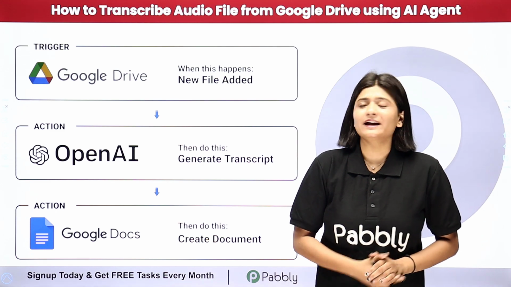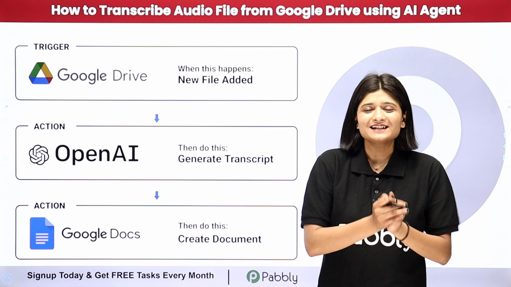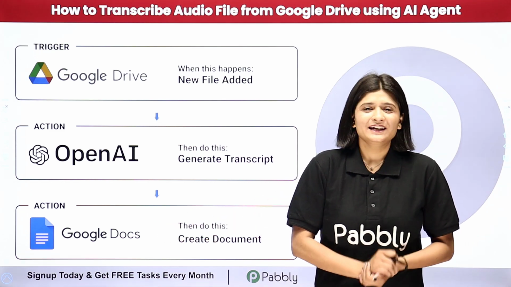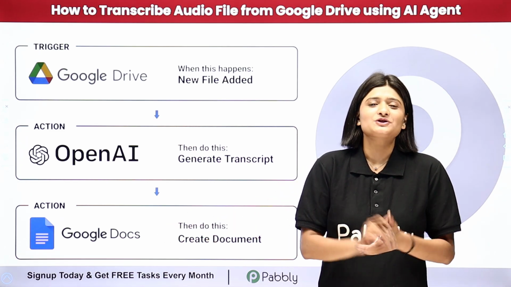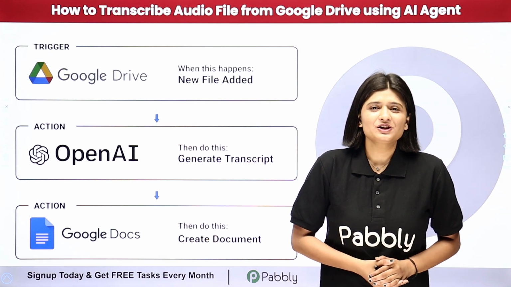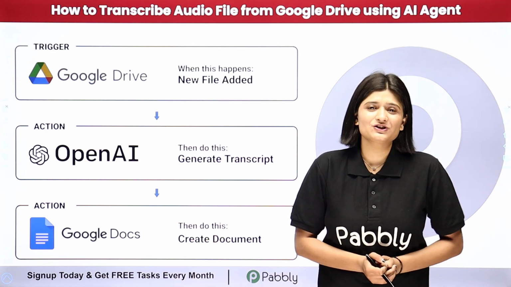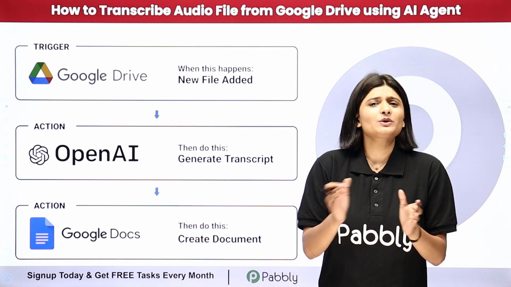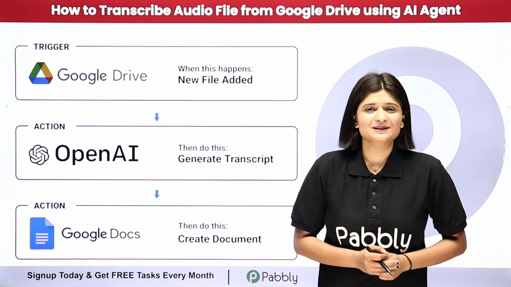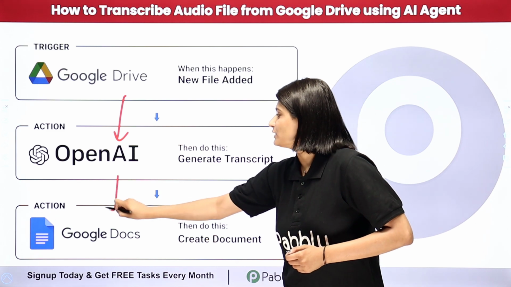Here I am going to use my AI agent as OpenAI, and then this should be automatically created as a document in my Google Docs. Now doing this manually is a very time consuming task, so I am completely going to automate this process, and to do this automation I am going to use Pabli Connect. So Pabli Connect is an amazing automation and integration software which requires no coding or programming skills. Here I just need to build connection between Google Drive, OpenAI and Google Docs.